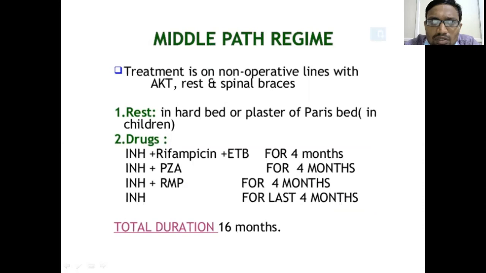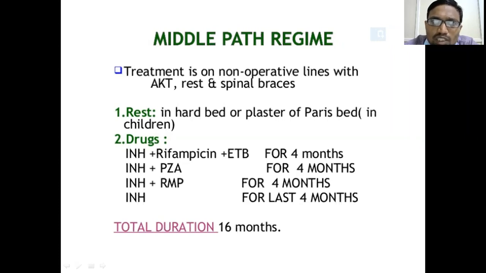It is initially non-operative, with anti-tubercular drugs, rest, and spinal braces. There are different types of spinal braces. Taylor's brace we usually give, or spinal hyperextension braces. Initially we ask the patient to take complete bed rest for 3 months, along with anti-tubercular treatment, and then you give a nutritionally rich diet.